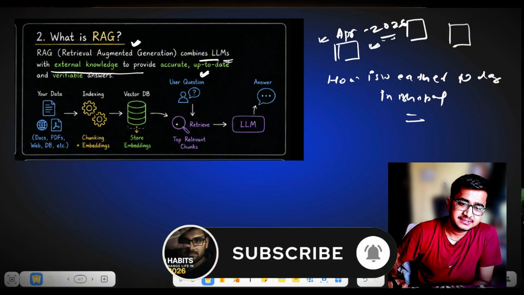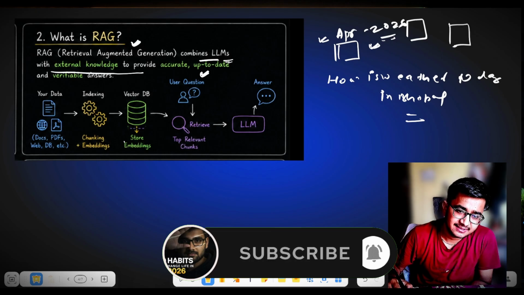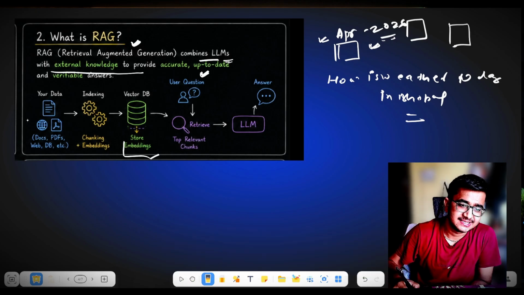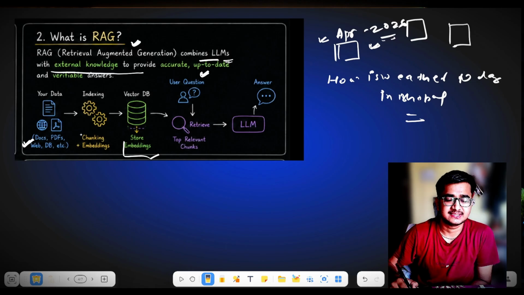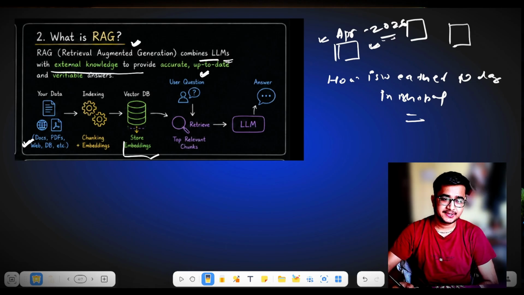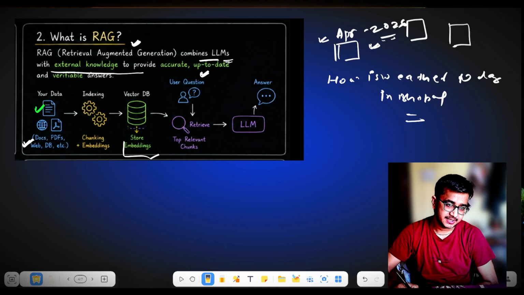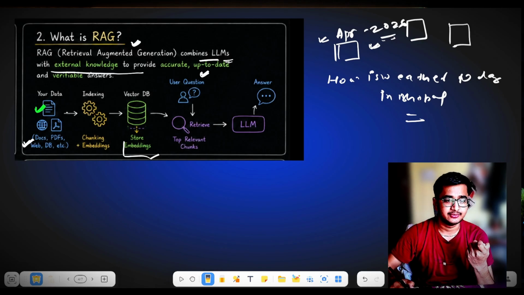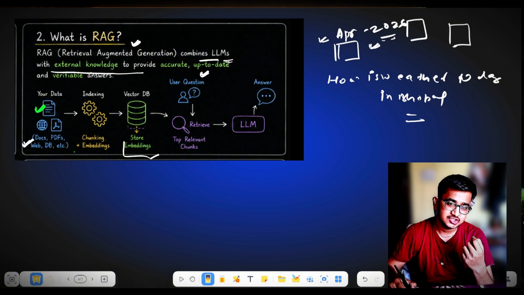So what you will do here is provide vector embeddings. You will provide your data in the form of docs, PDFs, and databases that you have about the company data. You will convert this data into chunks and embeddings. You will do the chunking of the data.